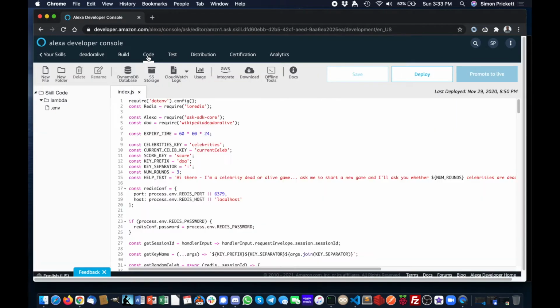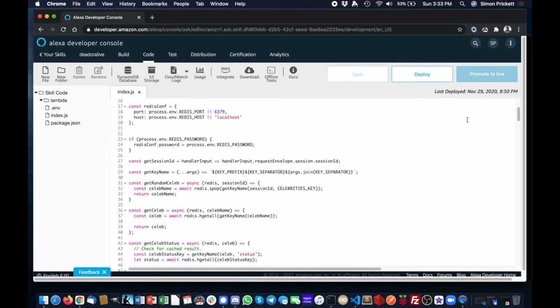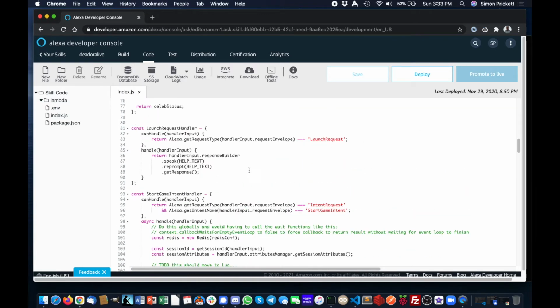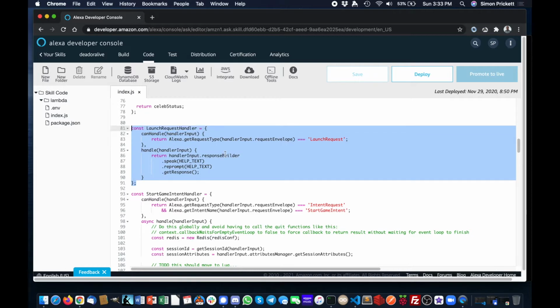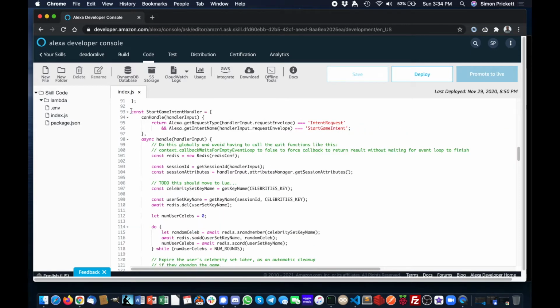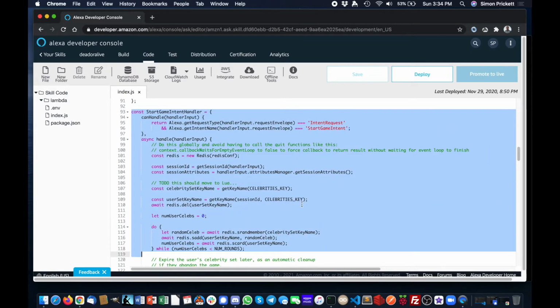So all in one place, we've then got the code. I wrote this in Node.js. It uses the ioredis client, and it's pretty much a standard Alexa skill. It uses the Ask SDK, so it uses a familiar pattern of request handlers and then a canHandle function for each type of thing. So that's the launch request, which doesn't do very much. Start game here will do some things like clearing out the user's session and getting some celebrities out of a set in Redis.